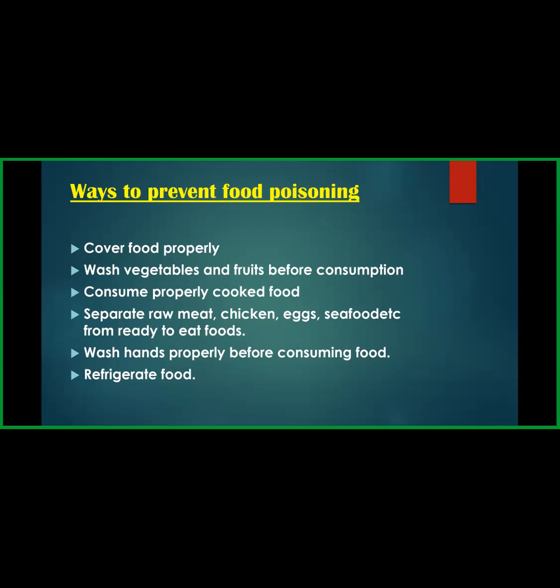So cover the food properly, wash vegetables and fruits before consumption, and consume properly cooked food, because if you are taking undercooked or uncooked food, then certain bacteria or the eggs or the worm may be present. Now separate the raw meat, chicken, eggs, and seafood, etc., from ready to eat foods, because if you keep the two foods together, it may contaminate.